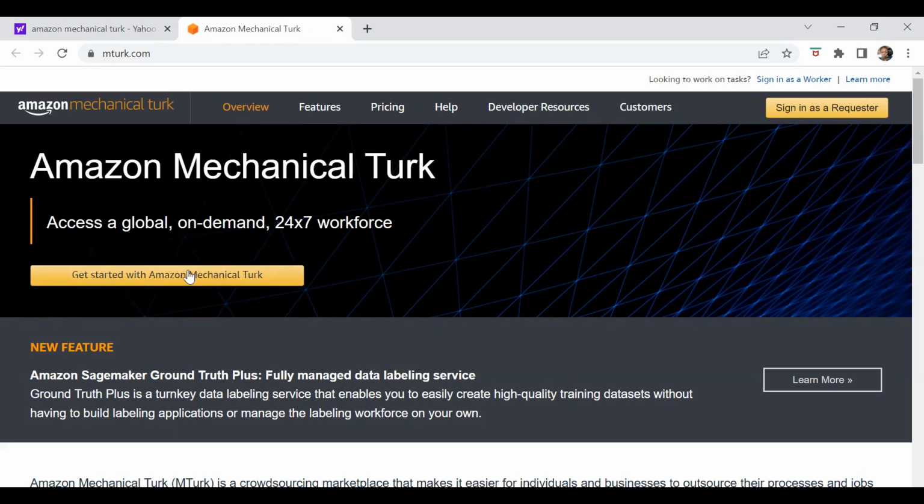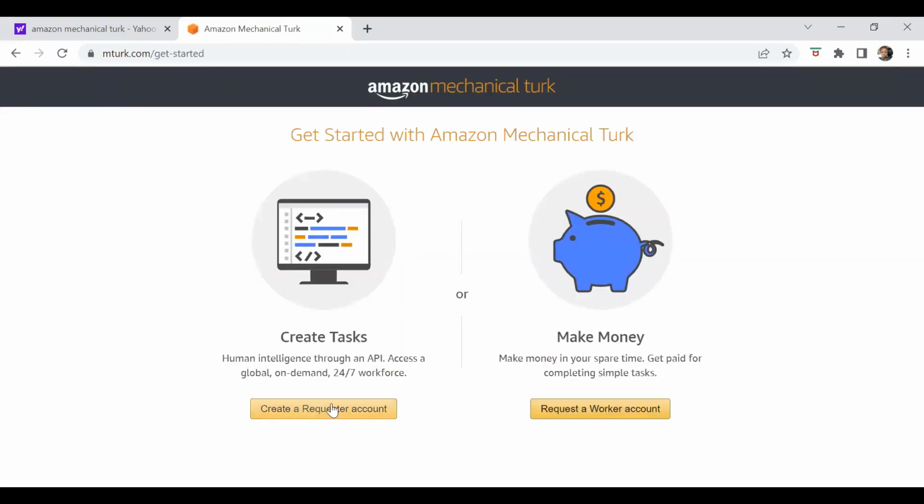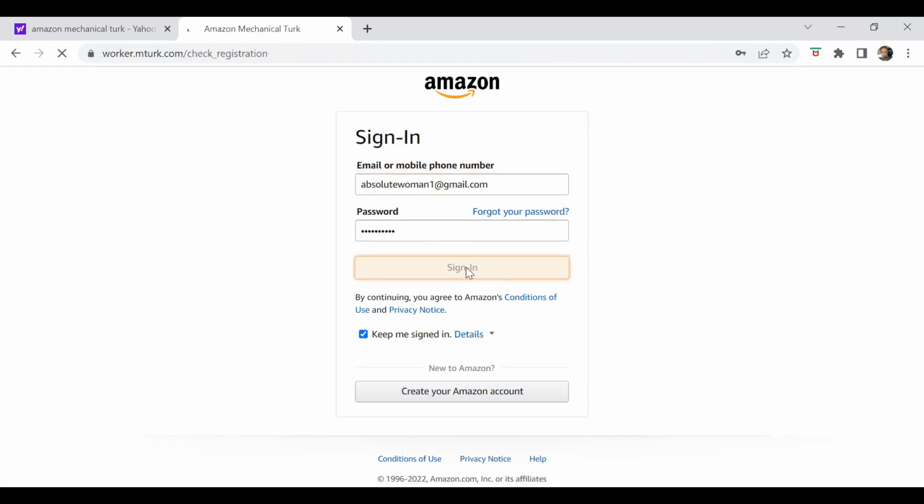You will see where my cursor is. Are you creating a requester account? I already told you, no. Creating a worker account. It says make money in your spare time, get paid for completing simple tasks. So this is the one we are interested in, so we click here. I already have an account with them. I'm just trying to show you guys the process, so let me see what happens.